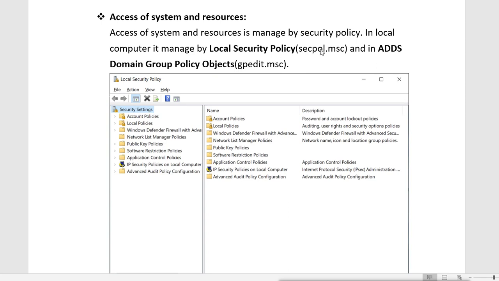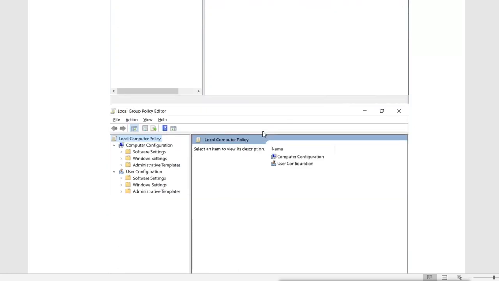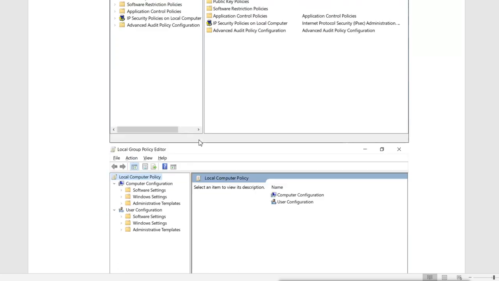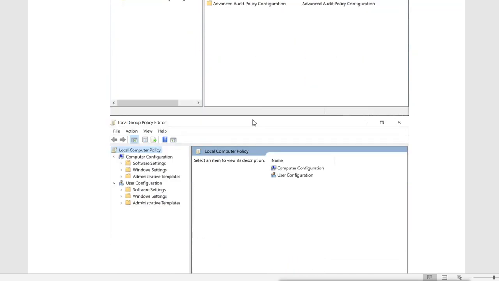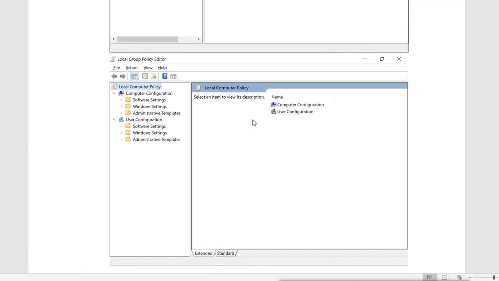Or if you are in a domain environment, remember, in the domain environment all the policies, all the permissions, all the user management will be centralized. Everything is managed on the domain controller. In the domain controller you have the option for the domain group policy, and you can manage it from there. This is the local group policy, which you can open from the local security policy, and the same local group policy you can also see in the domain group policy.